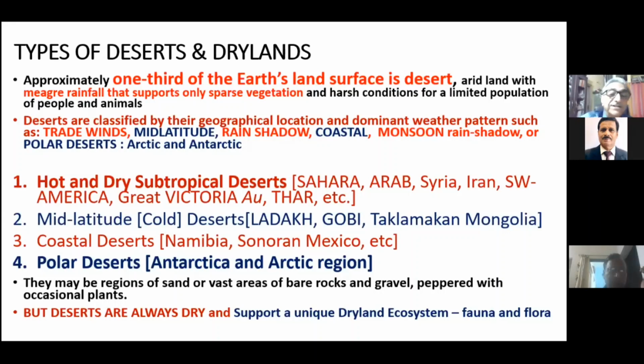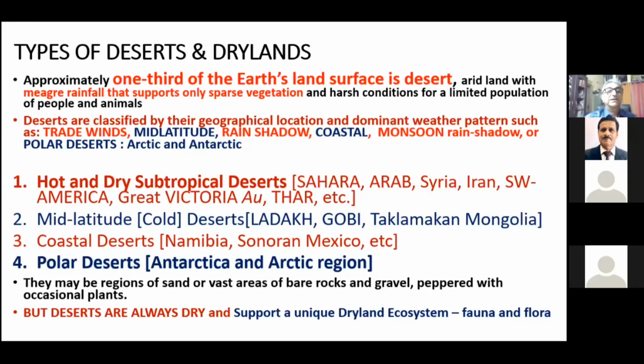And then coastal deserts are also important. Namibia and Sonoran Desert in Mexico, they are the important examples. And polar deserts, they are Antarctica and Arctic regions. So the deserts are always dry and they support a unique dryland ecosystem, that is fauna and flora.